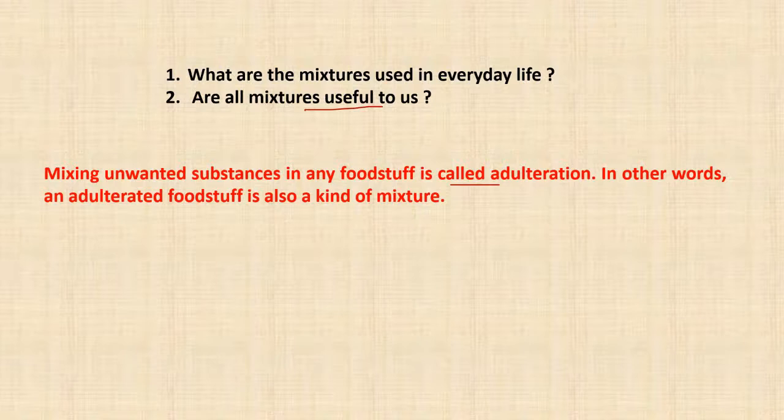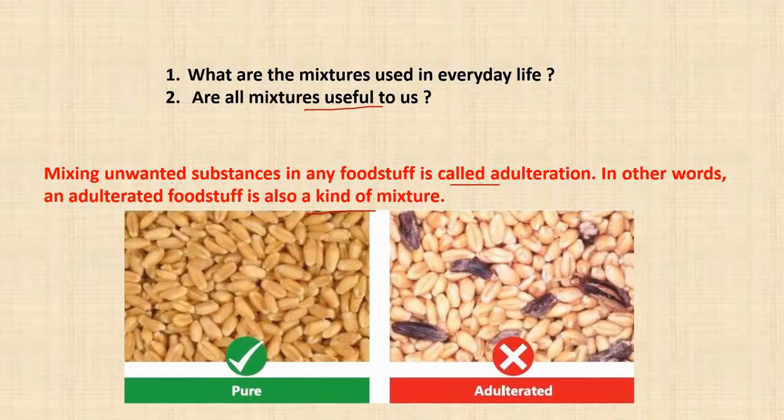An adulterated foodstuff is also a mixture. Why? Because two or more substances are mixed together, but they are not completely mixed like a compound. In a compound, the individual atoms lose their properties and give you a different substance, but over here it is just mixed. They do not mix completely and give you a different substance.